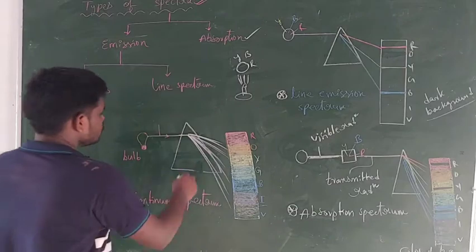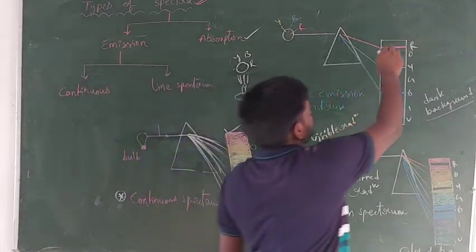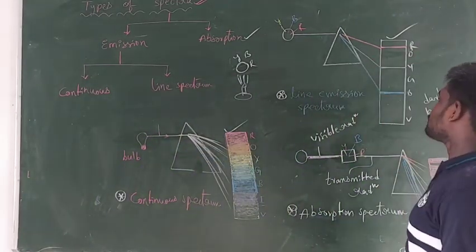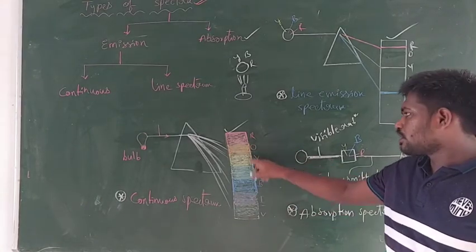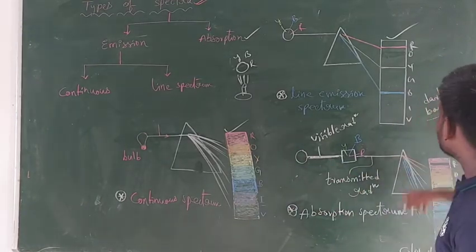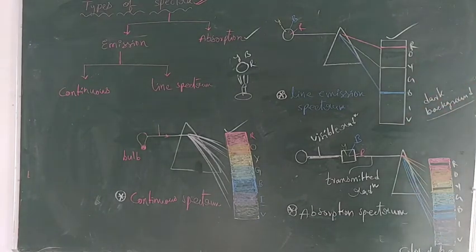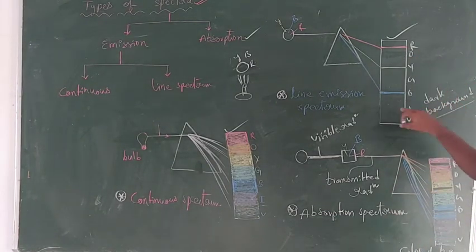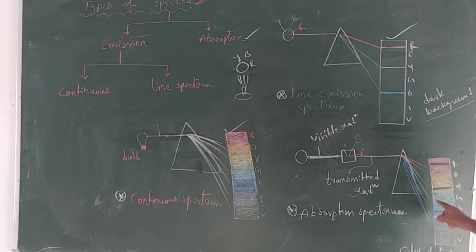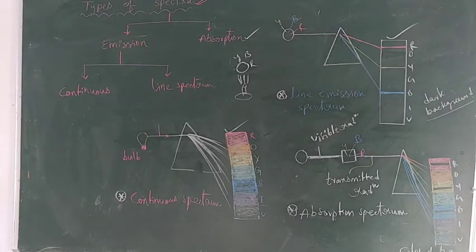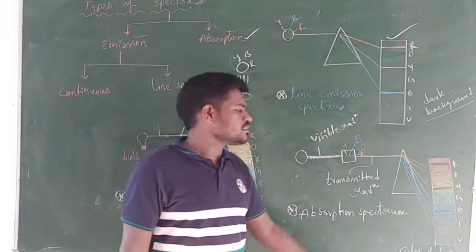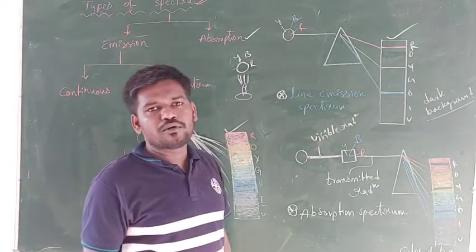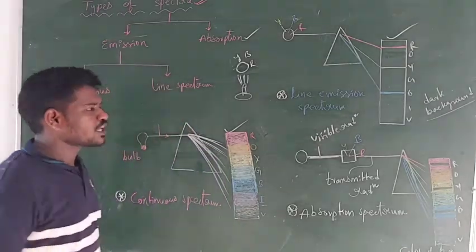However, these two, this one and this one, both are examples of the emission spectrum. This is the continuous emission spectrum because all the colors are present continuously. This is the line emission spectrum because you have colored lines on a dark background, and this is known as the absorption spectrum or line absorption spectrum. In this line absorption spectrum guys, you have dark lines on a colored background. So this is about the types of spectra.